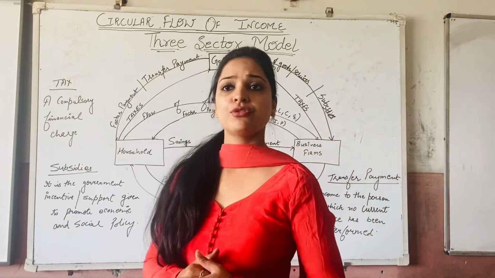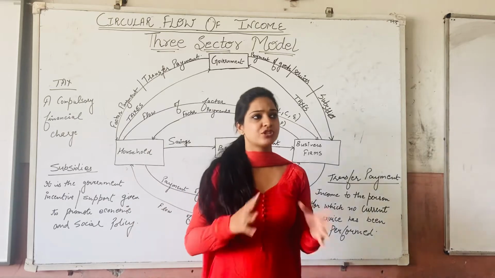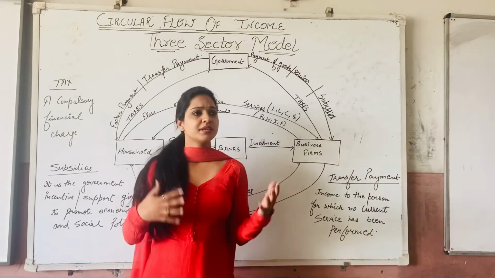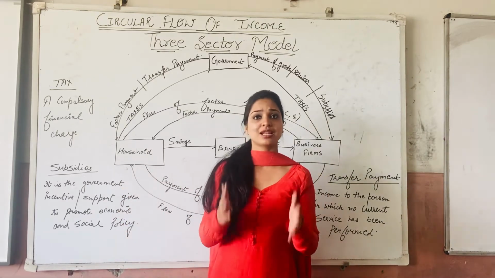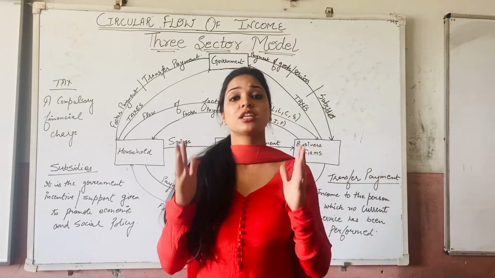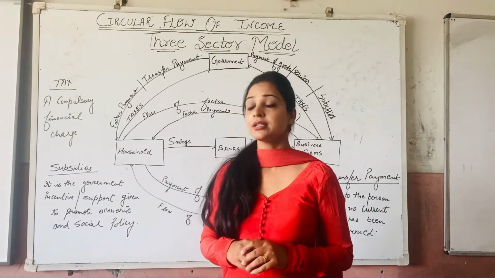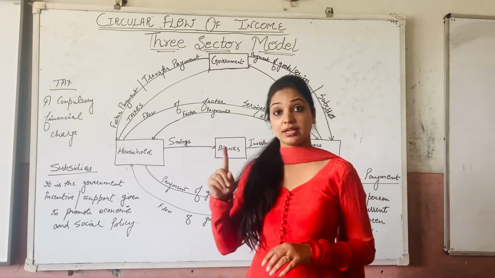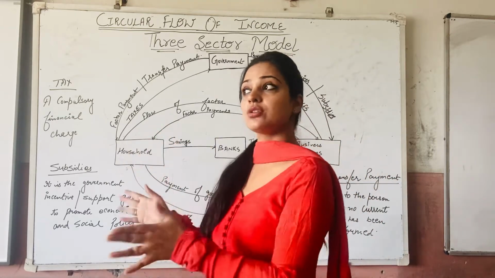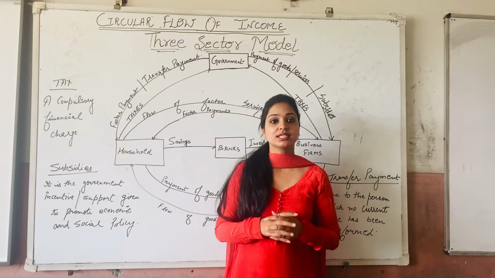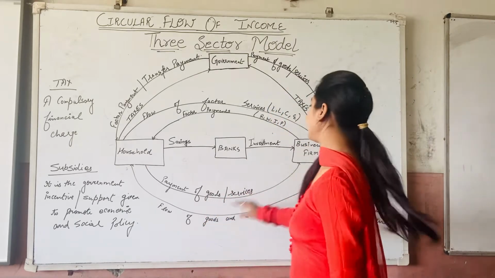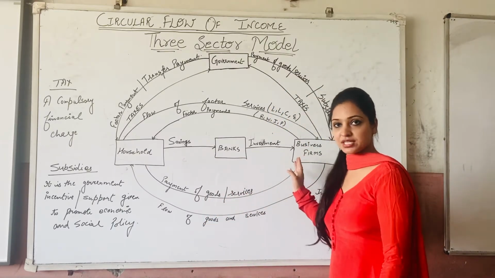See, government needs money for the construction of roads, railways, bridges and whatnot, right? Government undertakes a number of projects. So for that purpose, government needs lots and lots of goods and services, right? So those goods and services are being taken from whom? They are being taken from the business firms itself, right?